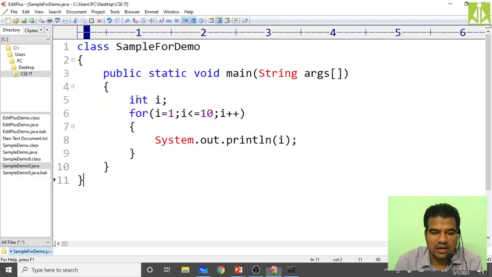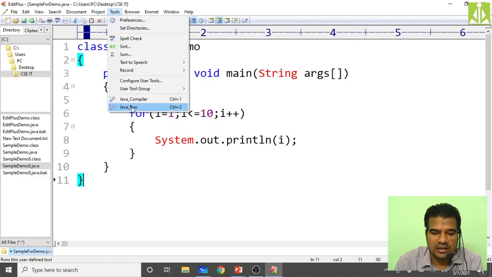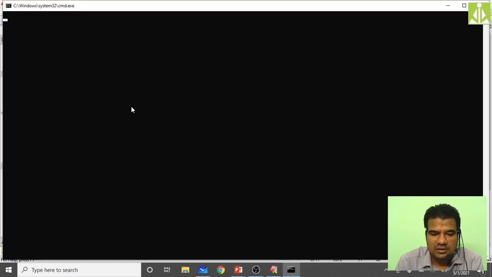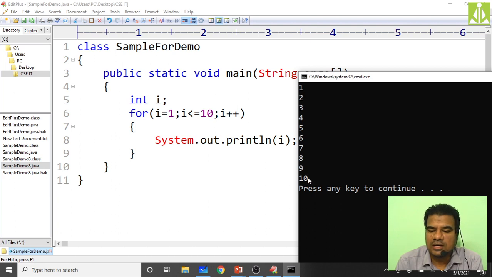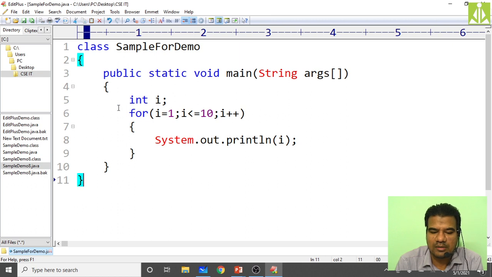Yeah, it is not showing any errors. So you can run it. Java run. Yes, as you can see, we are getting all the numbers from 1 to 10. This is what we want, and that is what our program is doing now.